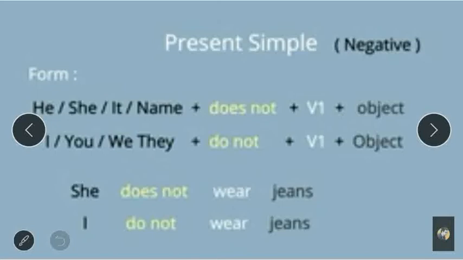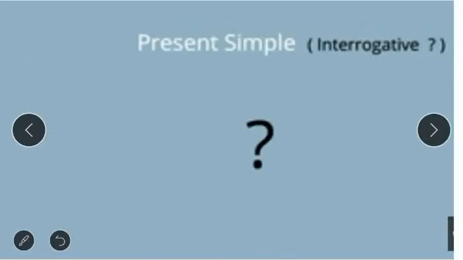Present simple tense, some more negative sentences, like she does not wear jeans, as she is the subject. I is the subject, I do not wear jeans. Present simple interrogative. Interrogative means that it asks questions, question words, that is the interrogative.